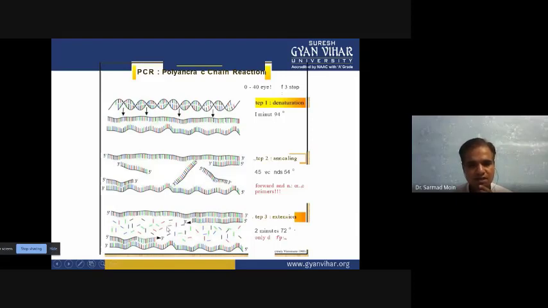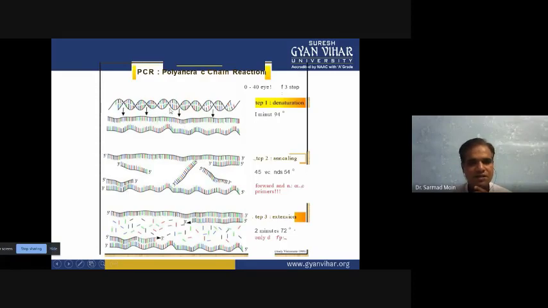So Taq DNA polymerase we can use in the PCR, so the polymerization speed is very fast. It will finish the polymerization within 2 to 3 minutes. The temperature we have to put at 72 degrees. Then again the first step will start. So this cycle will repeat again and again.